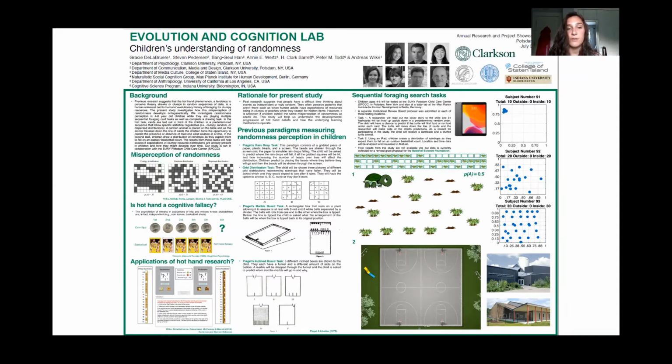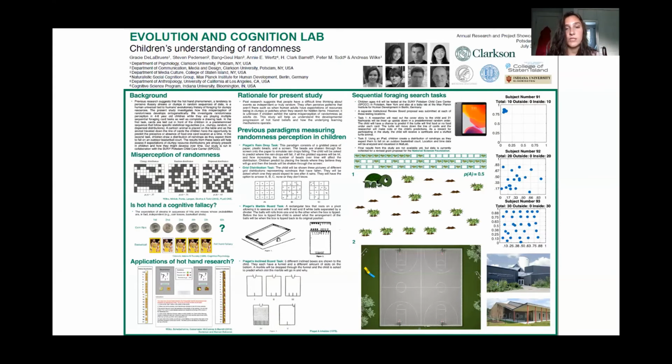For example, in the middle of the poster, there's the marble board task, where there's a rectangular box that rests on a seesaw with 8 white and 8 red balls in it, separated by a divider. The children are asked where they think the balls will end up before the box is tipped back and forth. So the two tasks that we've been developing will hopefully not only help us measure randomness perception in children, but also how it develops. So I'm going to explain the tasks a little bit more.